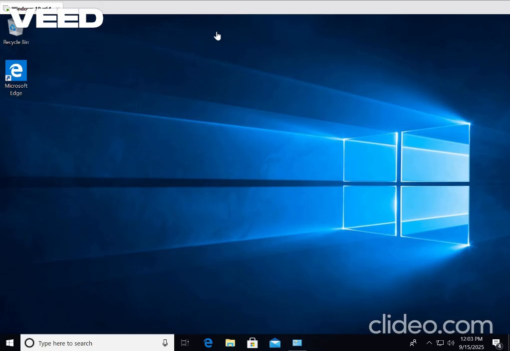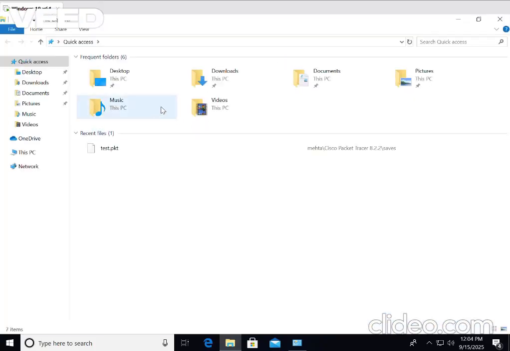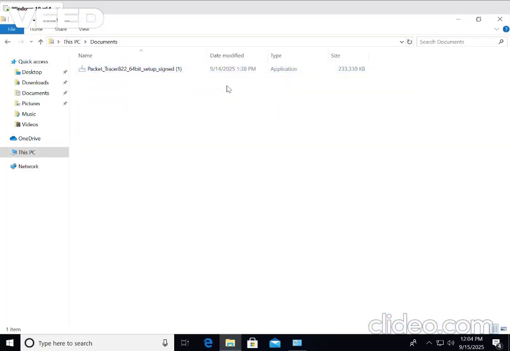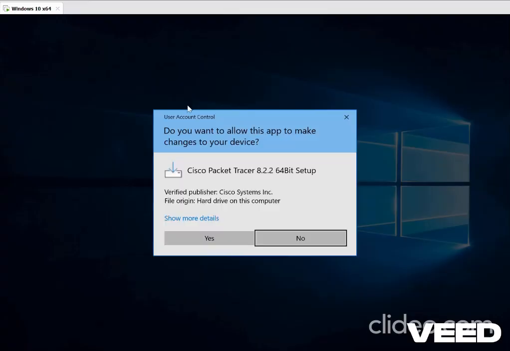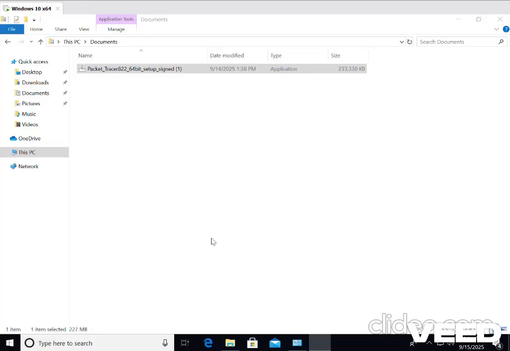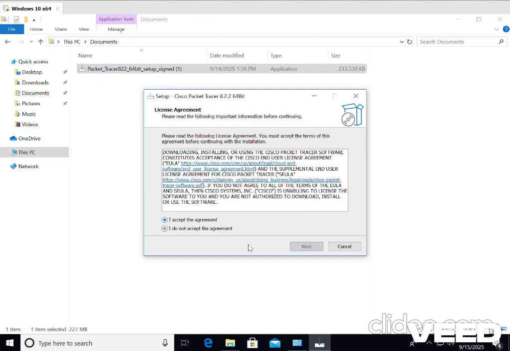In this quick guide, I will walk you through installing Cisco Packet Tracer on your laptop or desktop. If you have already downloaded the installer, you are ready to begin. Normally, if you download it, it will be in your download folder. For me, I kept it inside my documents. So let's begin. Locate your download file, usually in downloads, but for me, as I told you, it's in documents.